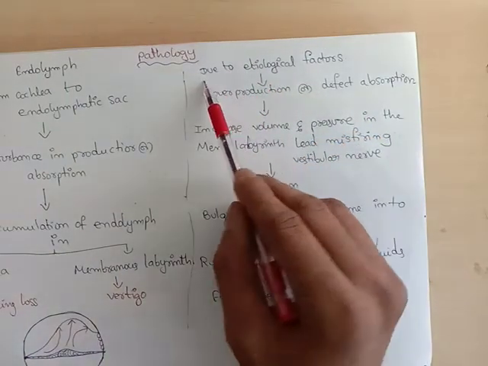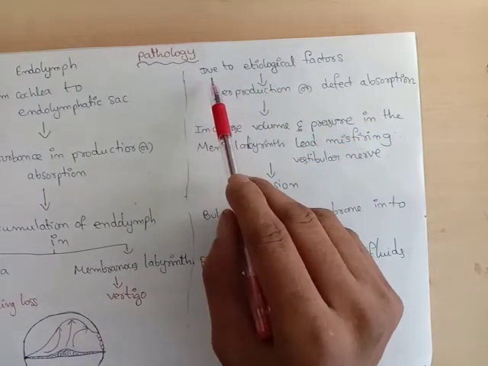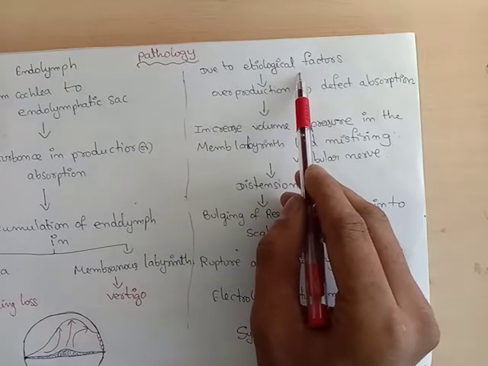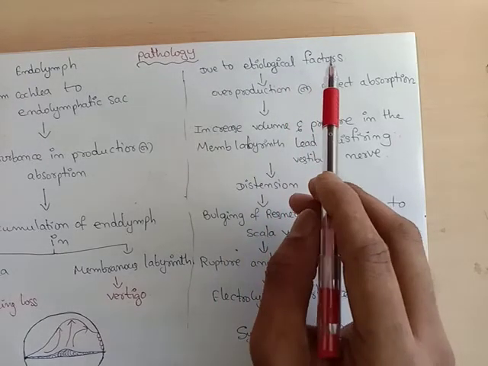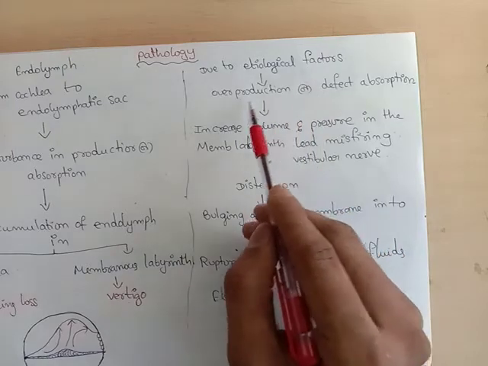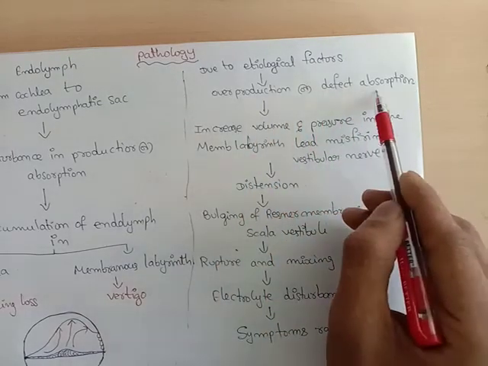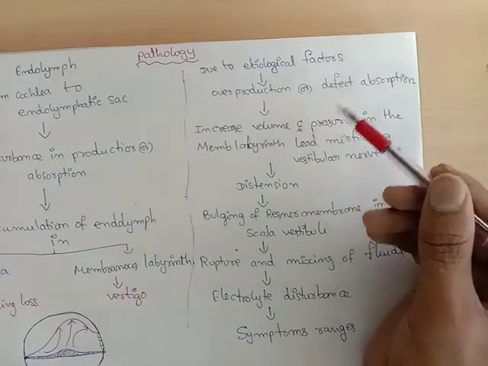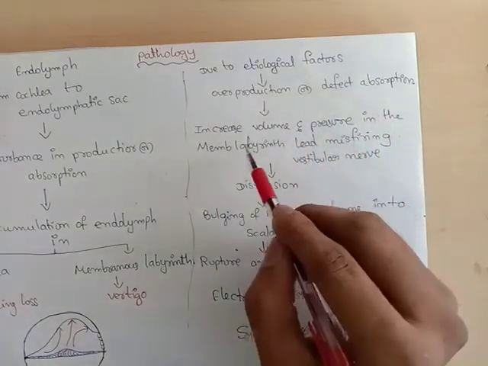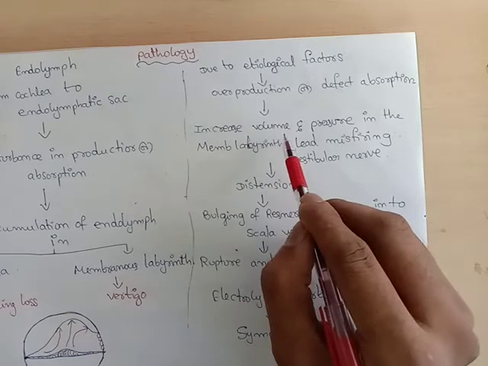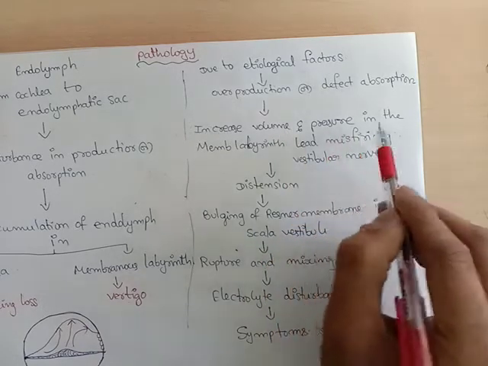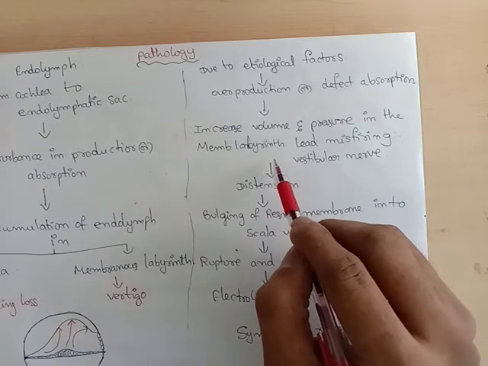And this is also pathology in depth, due to etiological factors. Any etiological factors which lead to Meniere's disease lead to overproduction or defect in the absorption of the endolymph, or both conditions. This leads to an increase in volume of the endolymph, which increases the pressure in the membranous labyrinth.